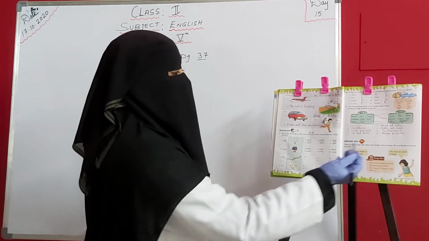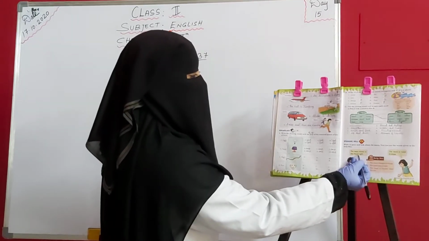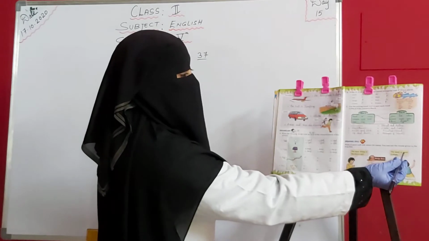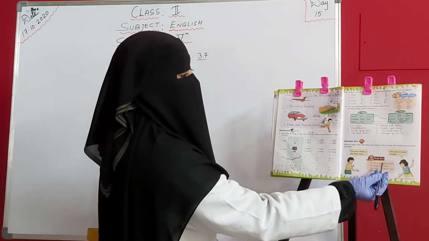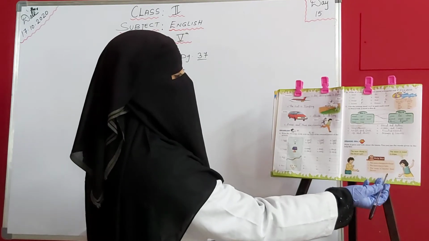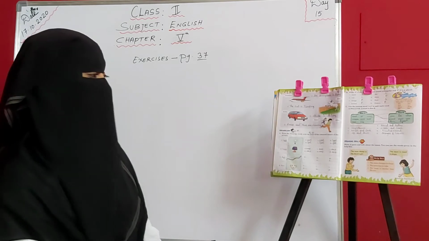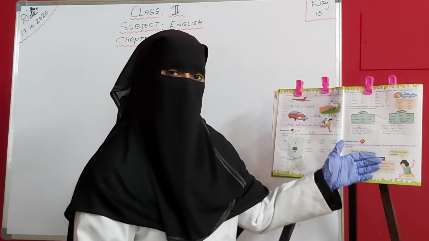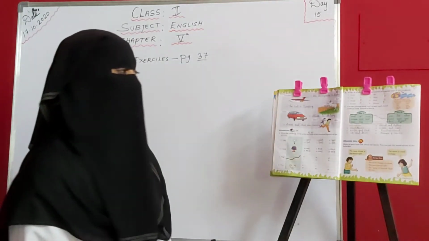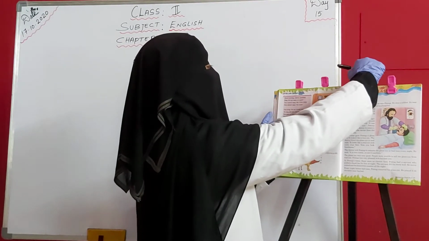Okay. So what are the hints given here? You can say that the moon shines in the sky at night. The moon is round in shape. The moon changes its shape. The moon has no light. The moon is smaller than the sun. Okay. So these are the hints given. Based on these hints, आप आपके घर पे try to speak in English. Okay. Now come up to the next one. Turn your pages.